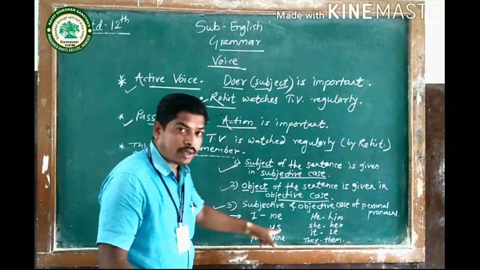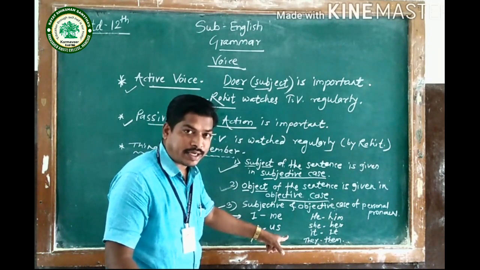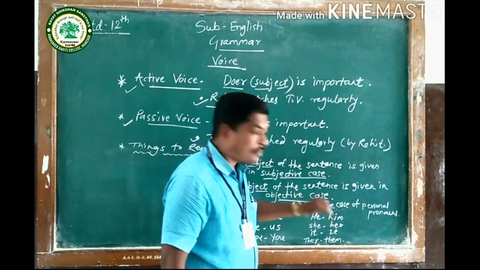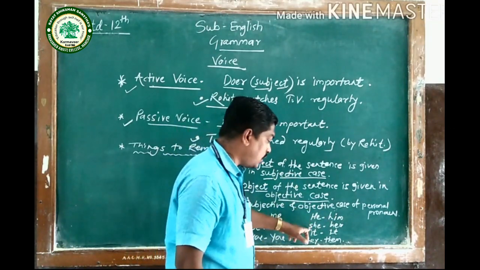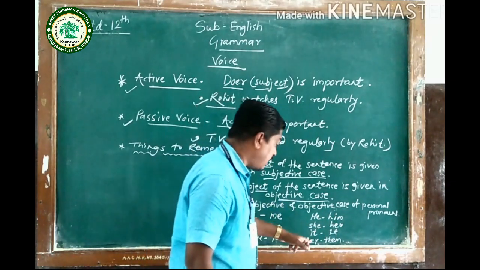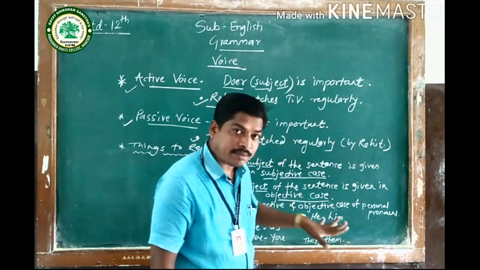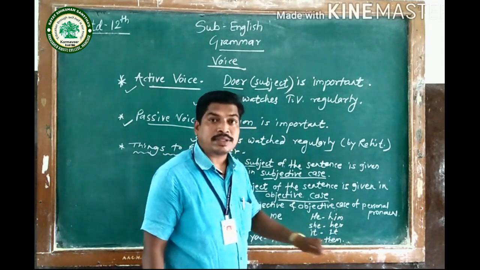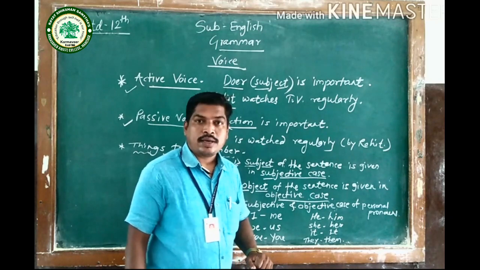You is the same in subjective and objective. Then he is the subjective case, him the objective case. Then she is the subjective case, her is the objective case. Then it remains it in both subjective and objective, and they becomes them in the objective case.